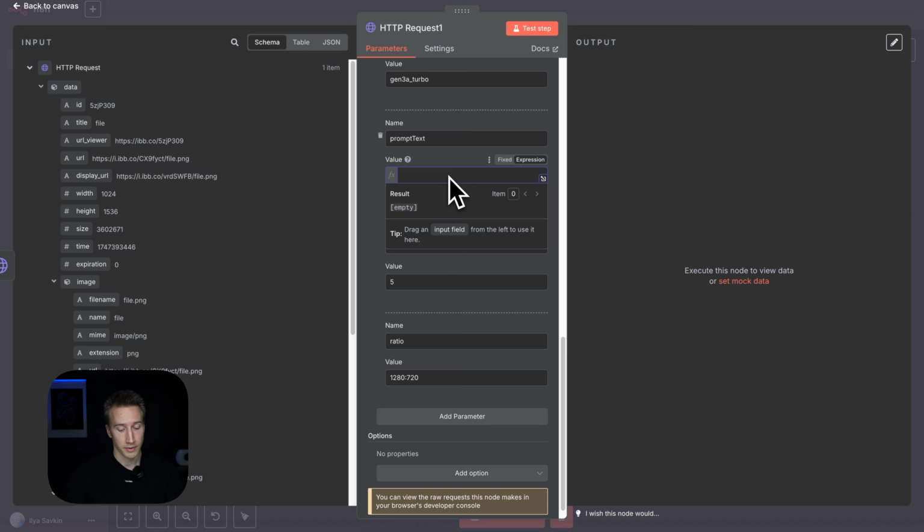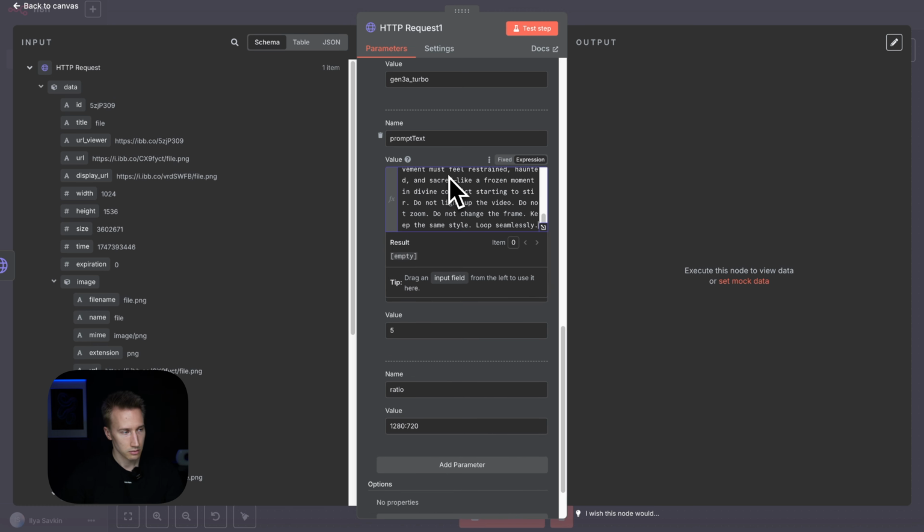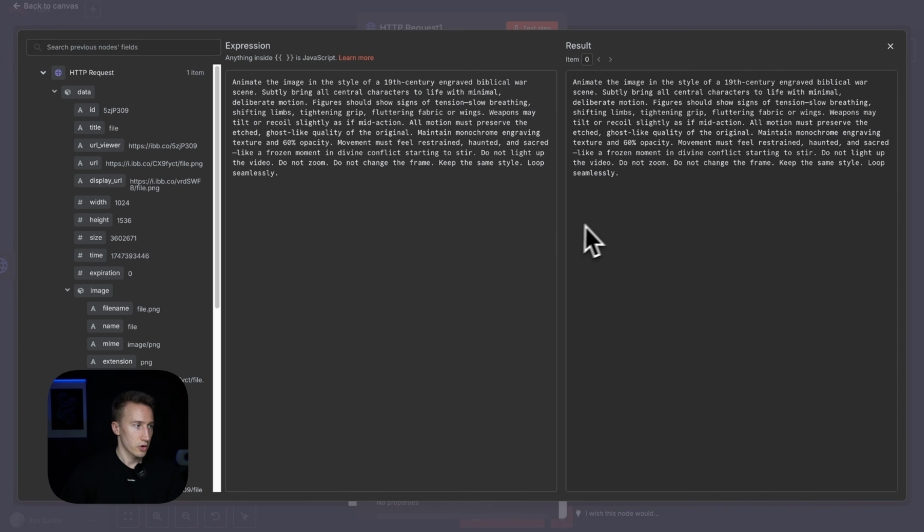You can get the prompt that I use from my free Skool community. It will be there in a separate file. But in short, here is the prompt. It is quite short, shorter than we used with the tools agent. It's because the limit for Runway is 1000 characters, so this one is just round about it.